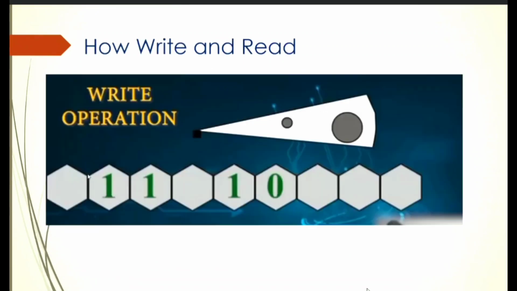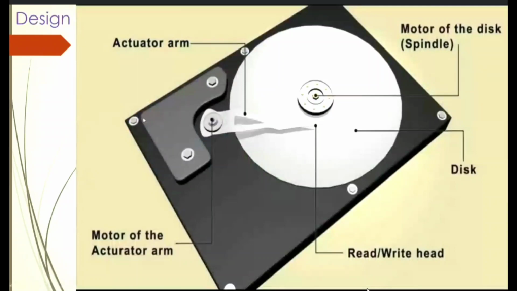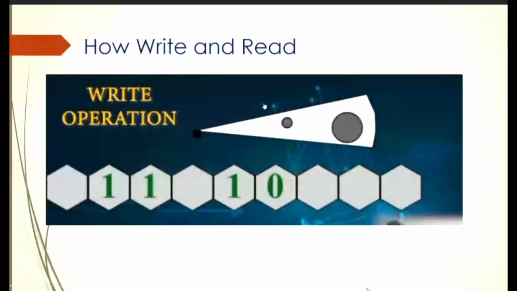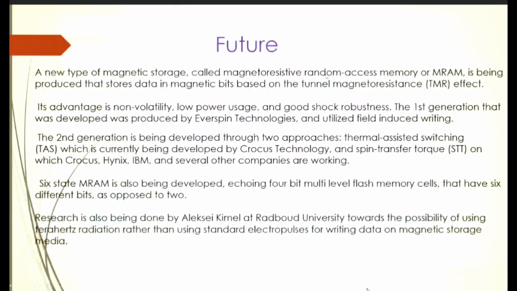Listen, here is the disk. This is not only operating from the upper side, it is also operating from the lower side, and this disk is like a sandwich. What is the meaning of sandwich? The upper and lower layers are covered with ferromagnetic material, that is Fe2O3, and the middle part is an insulator. And due to the three different layers, some magnetized effect is developed, that is tunnel magnetoresistance.